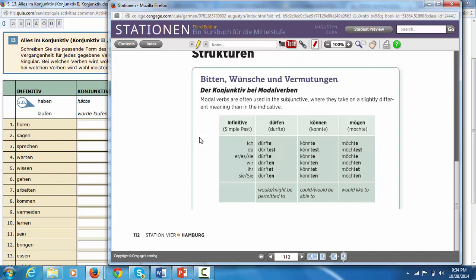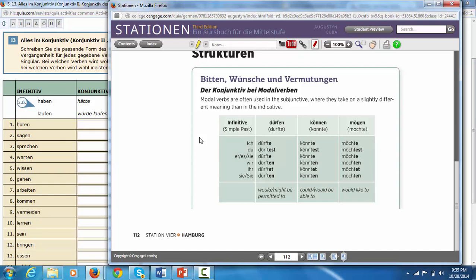Etwas höflicher. Basically, we're using these modal verbs to speak a little more politely, for requests. The only thing that's different is that we're maintaining the umlaut. So the verb almost does not change at all. You're just adding a T in there.